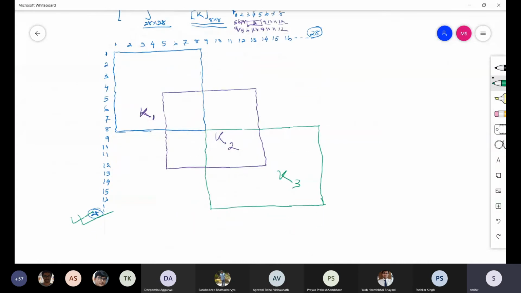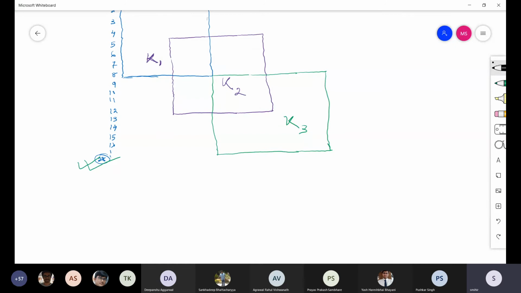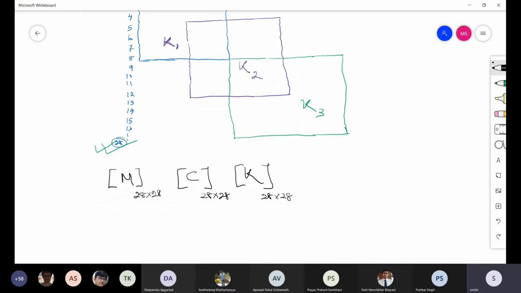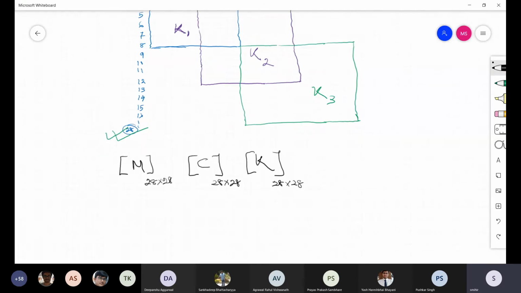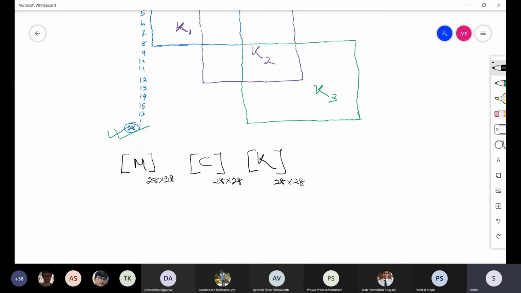Okay, so fine. After this, what will you get? You'll get your global matrices M, C, and K. So this is 28 into 28. All are 28 into 28. Okay, this number is obviously the number of nodes into 4. So you have your global matrix for the rotor. Now you have assembled the rotor. Now the next thing that we'll see is the bearings.